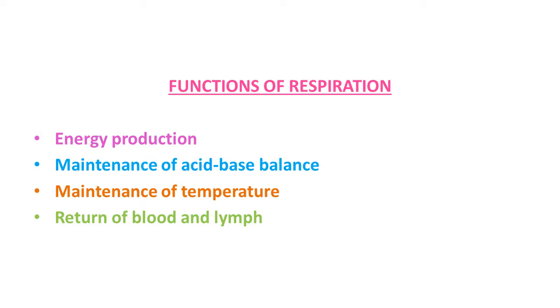Second, maintenance of acid-base balance. Actually, during transportation of gases, oxygen and carbon dioxide also, this mechanism is observed. Maintenance of temperature, that is internal body temperature, which is approximately 37 degrees centigrade in human beings, is maintained through this mechanism. As you know, we all are warm-blooded animals. So this way body temperature is maintained through this mechanism.